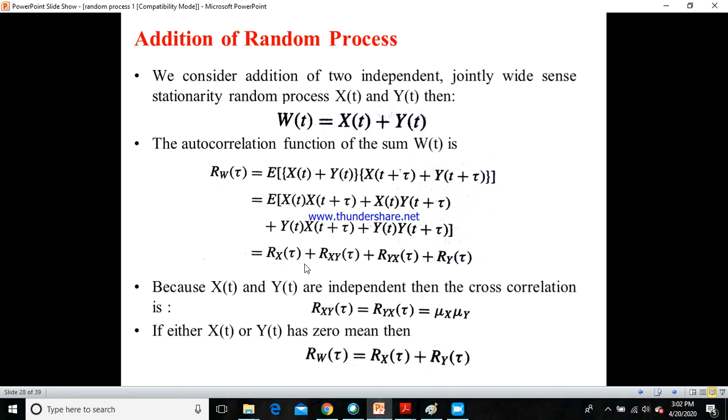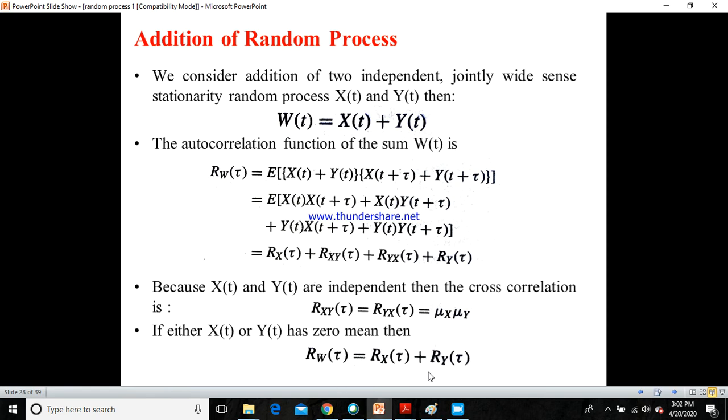If either x of t or y of t has zero mean, because they are independent, you get Rxy of tau and Ryx of tau equal to mu x mu y. If mu x equals 0 or mu y equals 0, then Rxy of tau and Ryx of tau will become 0, right? This complete term will become 0. Therefore, if you substitute 0 here and 0 here, then Rw of tau would be equal to what? Rx of tau plus Ry of tau.